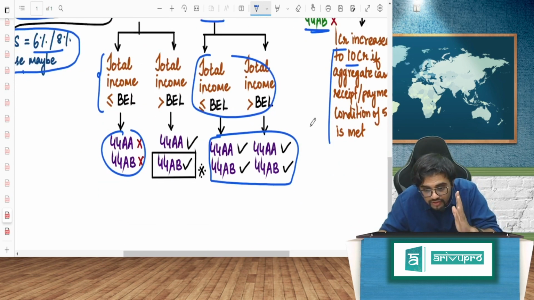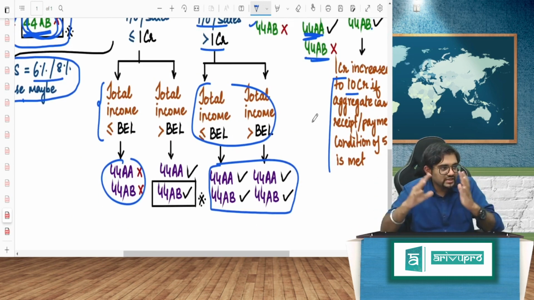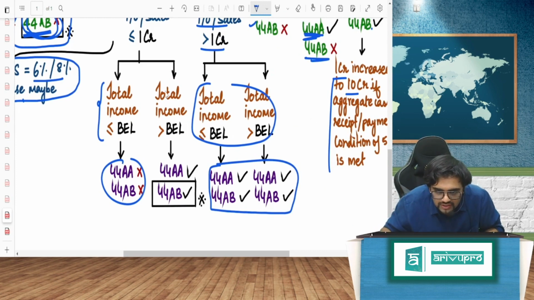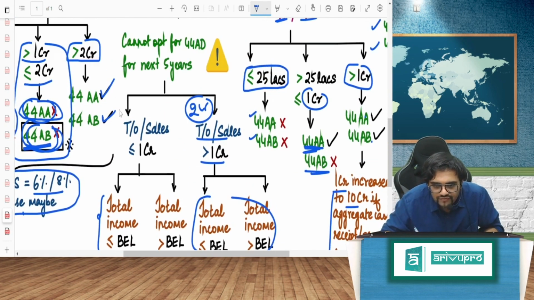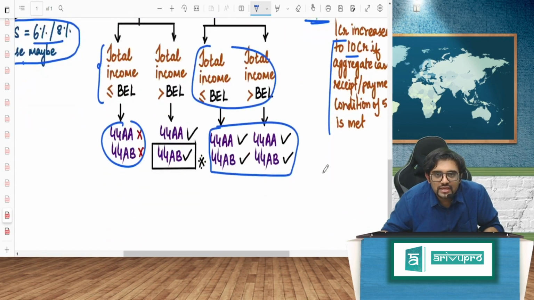Now, this is the important thing because of the interconnection. If your turnover or sales is less than or equal to 1 crore and the total income is more than the basic exemption limit, 44AA also will come, 44AB also will come.